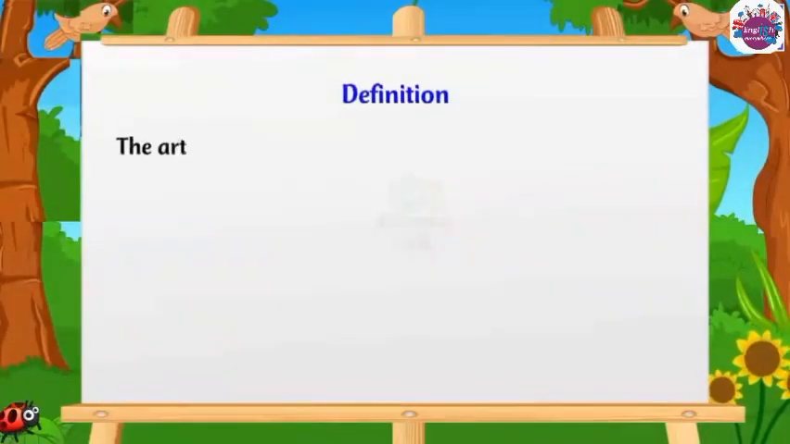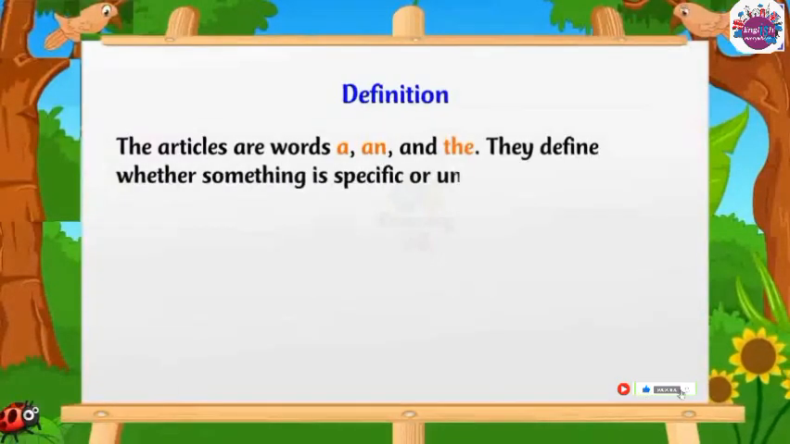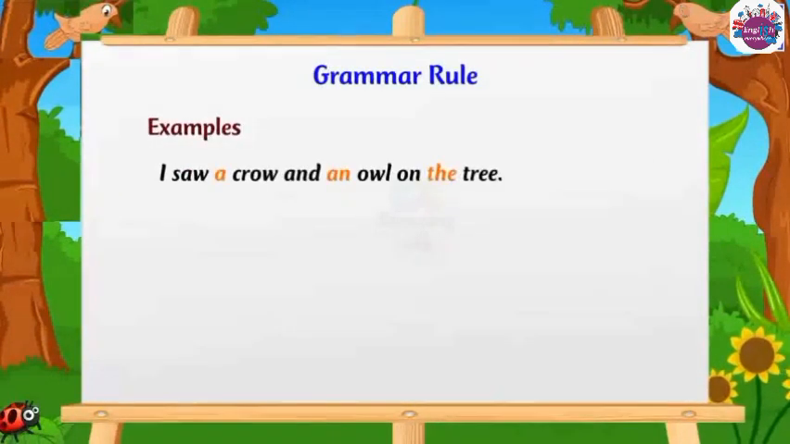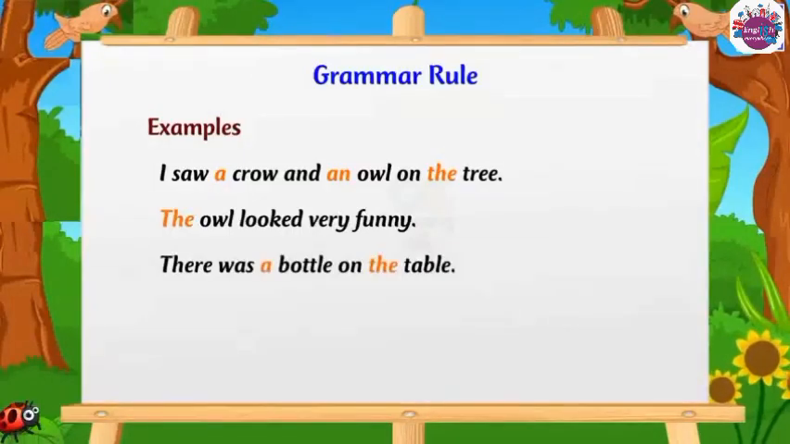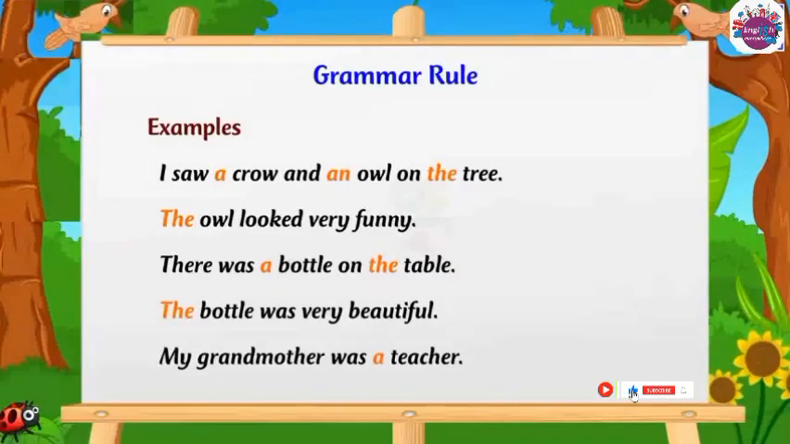Definition. The articles are the words a, an, and the. They define whether something is specific or unspecific. Grammar rule. Examples. I saw a crow and an owl on the tree. The owl looked very funny. There was a bottle on the table. The bottle was very beautiful. My grandmother was a teacher.